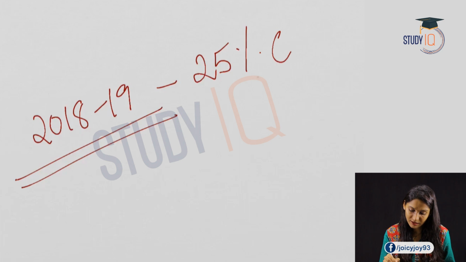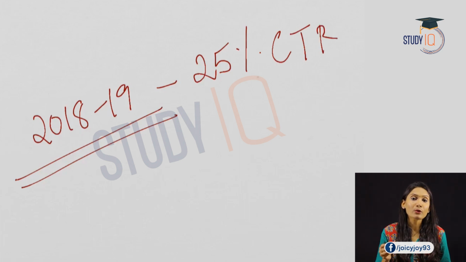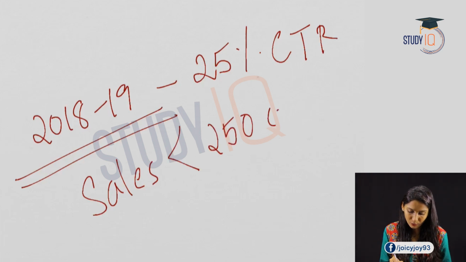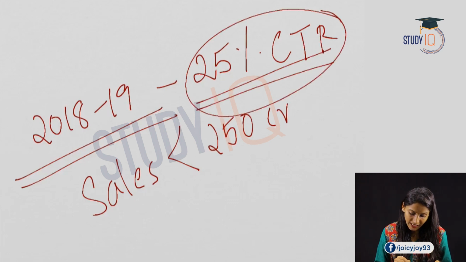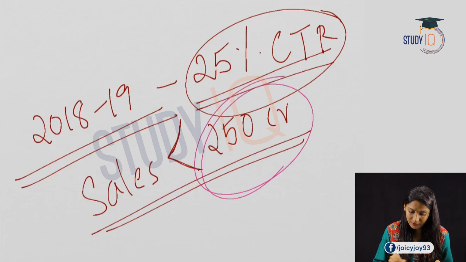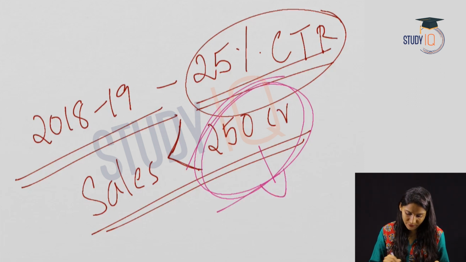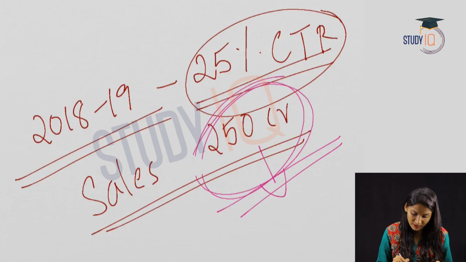all firms. But from the year 2018-19, from the financial year 2018-19, this 25% tax rate, the corporate tax rate, will be applicable to all firms whose sales are less than 250 crore. So from 2018-19, this 25% corporate tax rate will be applicable for all firms whose sales are less than 250 crore, and for all firms gradually as the revenue collection of the government improves. So for the time being, it's for the firms whose sales are less than 250 crore.